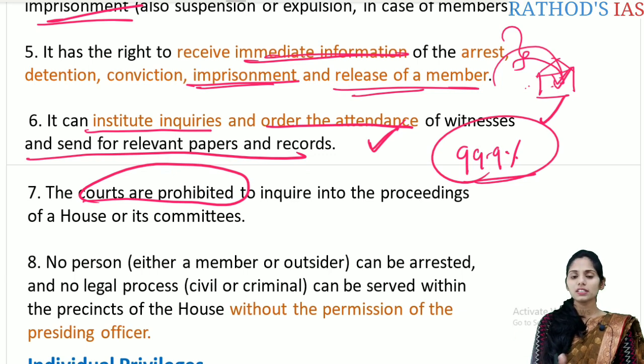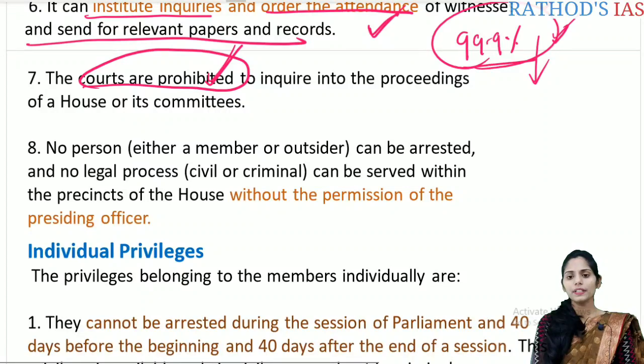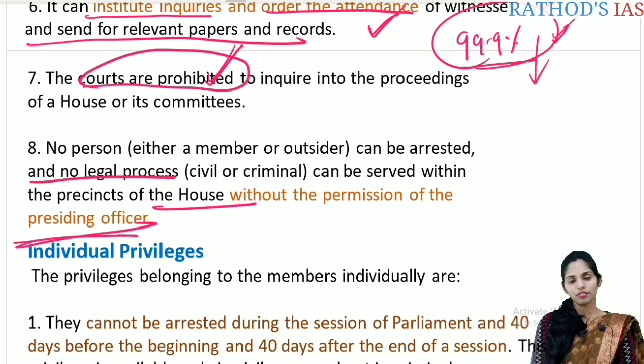For example, the GST bill which was introduced as a money bill, correct, mainly to override the Rajya Sabha. So only in rare cases will the court interfere in the proceedings, but otherwise the court is prohibited from inquiring into these proceedings. And the next one is, no person can be arrested and no legal process can be served within the House without the permission of the presiding officer.